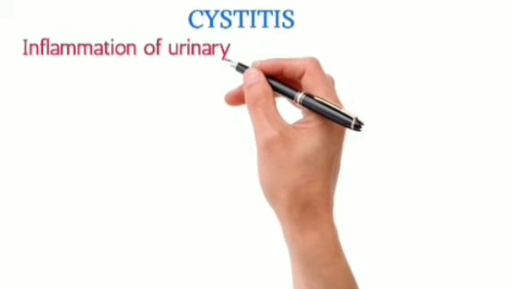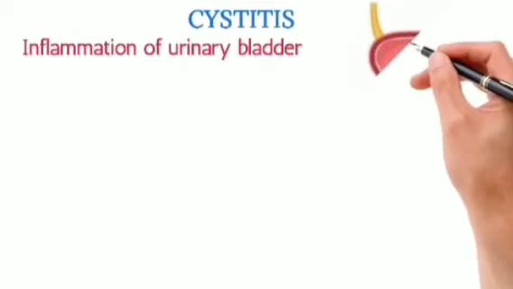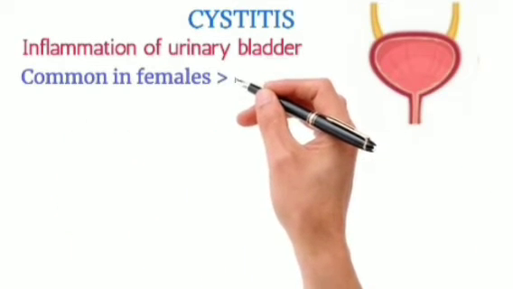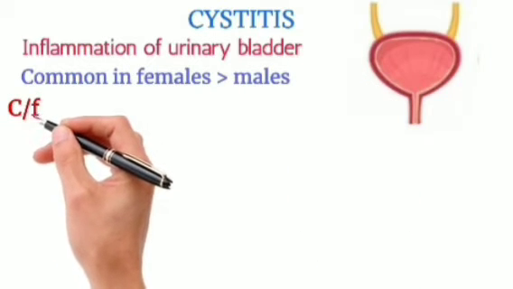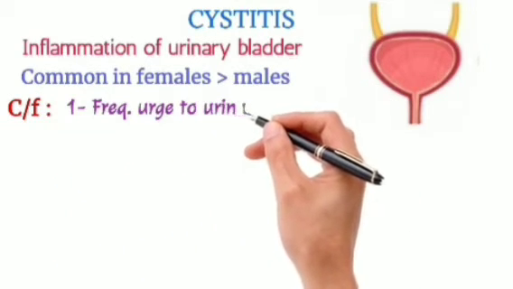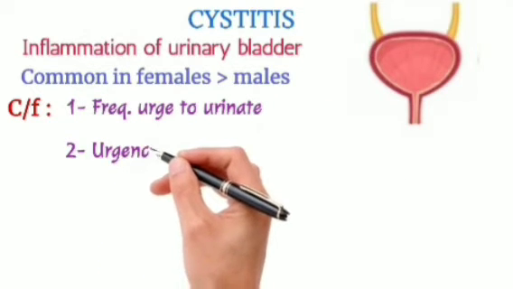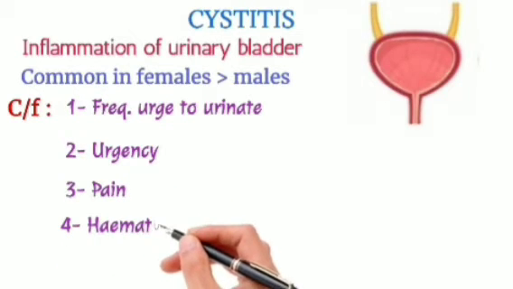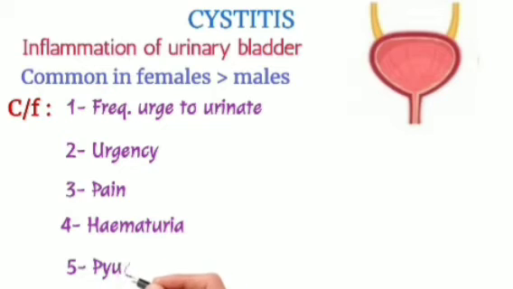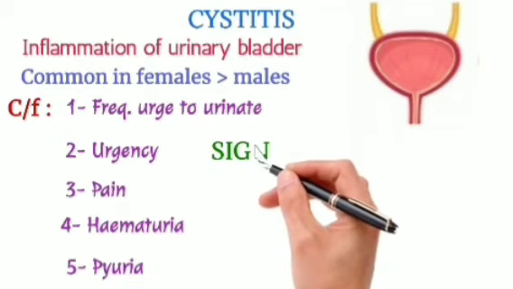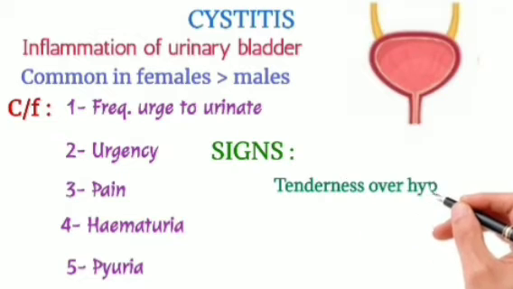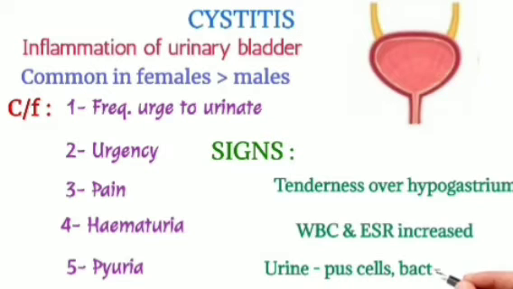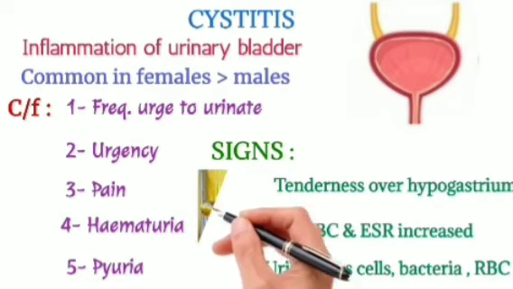Cystitis. It is the inflammation of the urinary bladder. It is more common in females than males due to the short length of the urethra. The clinical features are: there is a frequent urge to urinate. Second is urgency. Third is pain. There is hematuria, and the fifth one is pyuria. So what are the signs of cystitis? There is tenderness over the hypogastrium. WBC and ESR are increased, and the urine examination shows pus cells, bacteria and RBCs.